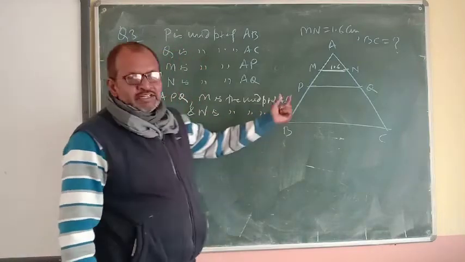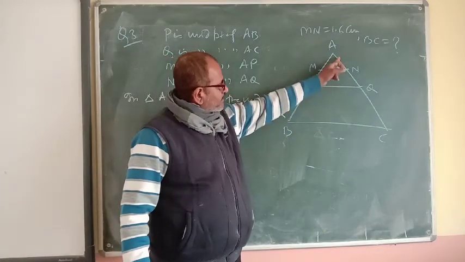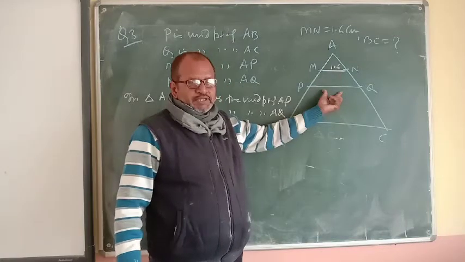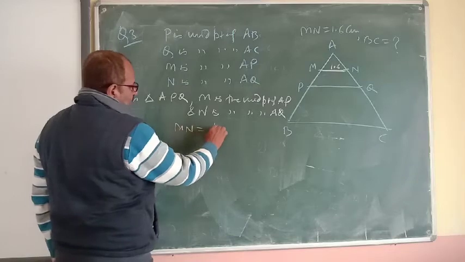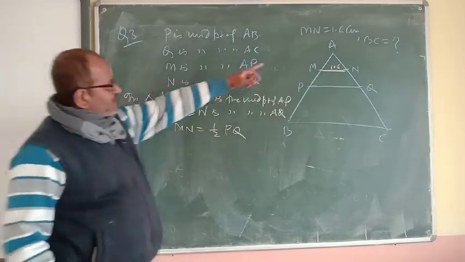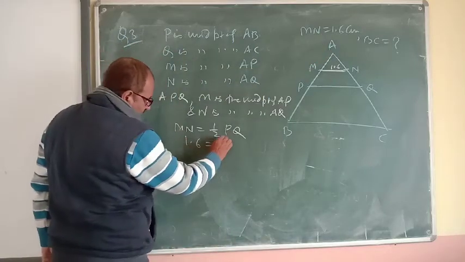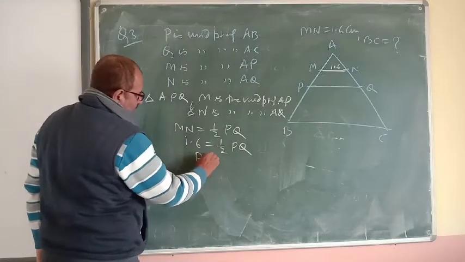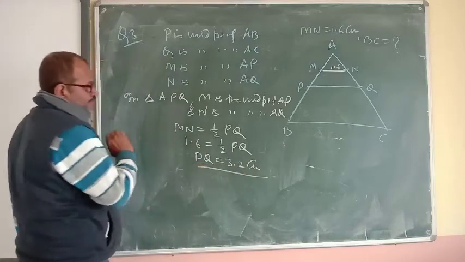So what can we write by the midpoint theorem? M is the midpoint of AP, N is the midpoint of AQ, so MN will be half of the third side PQ. So we can write MN is equal to 1 by 2 PQ. MN is given 1.6. It is equal to 1 by 2 PQ. Cross multiply, PQ will be 3.2 centimeter.